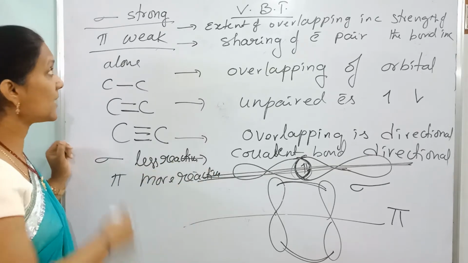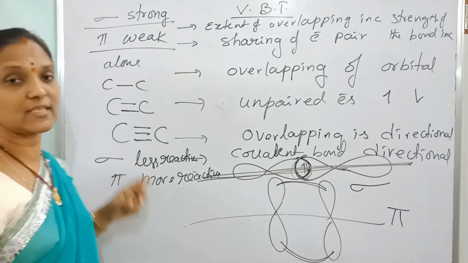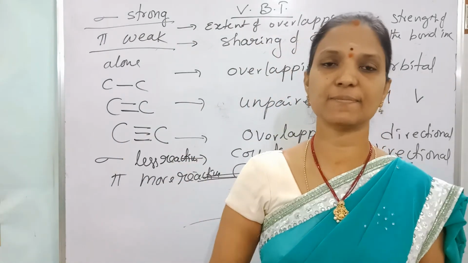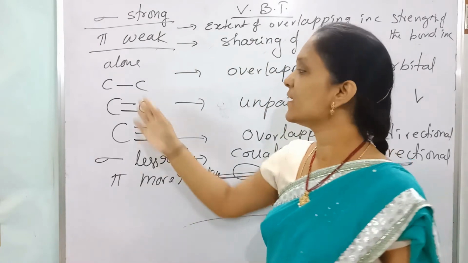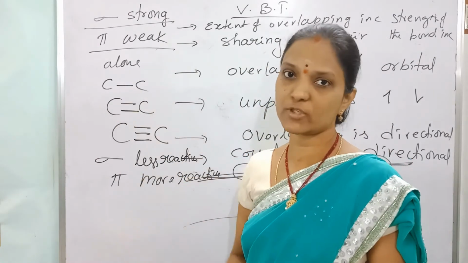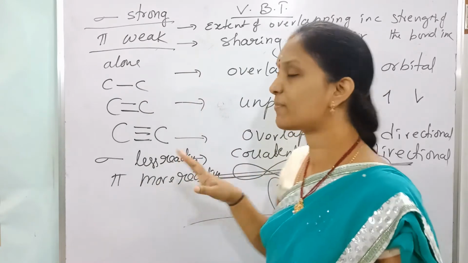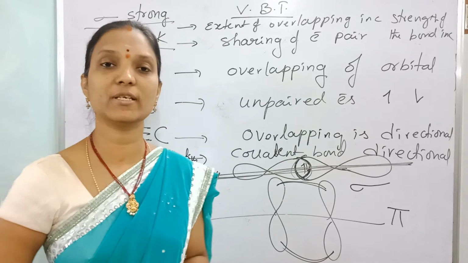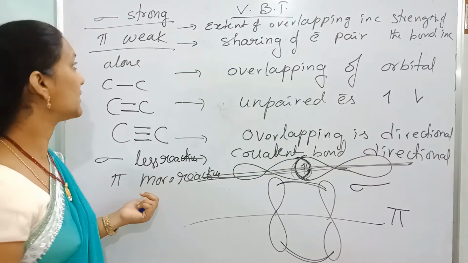In sigma, the extent of overlapping is more. In pi, the extent of overlapping is less. That's why if there are any compounds involved in reactions, alkenes especially, they involve in addition reactions because breaking of the pi bond takes place. Instead of that, addition of new species takes place. So breaking of a pi bond is easy. Why is breaking of a pi bond easy? Their extent of overlapping is less. That's why a pi bond is a weak bond. So sigma is less reactive, pi is more reactive.